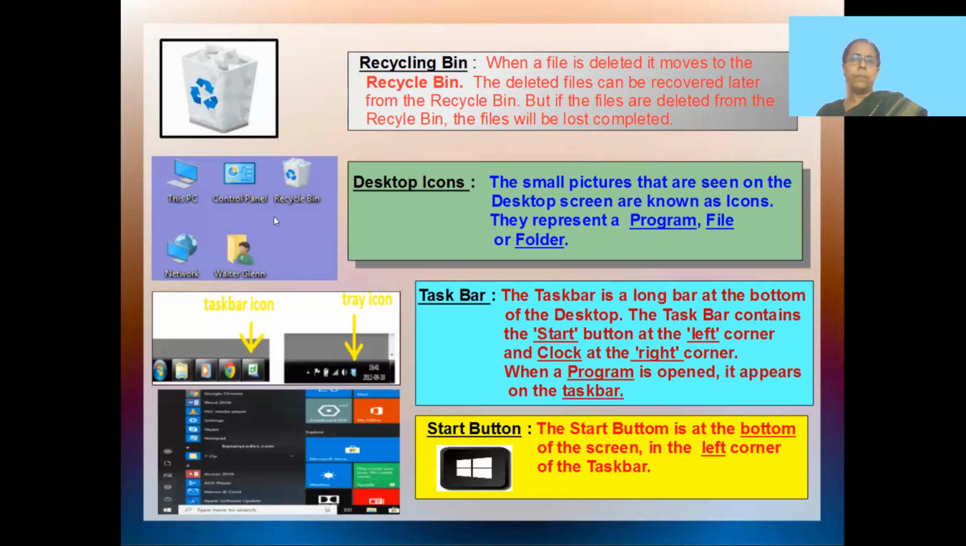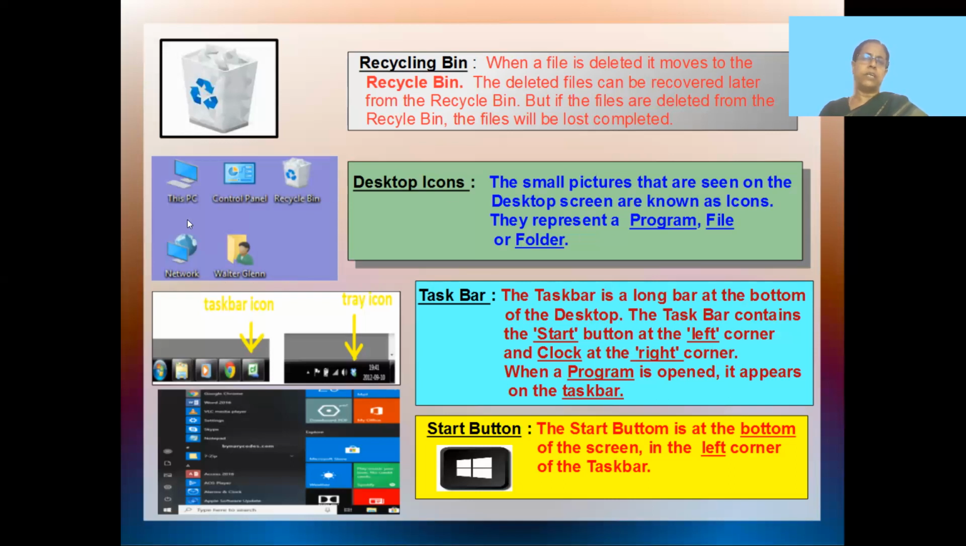Now on the desktop, this is one of the icons that you find on the desktop, a picture of the recycle bin. You find other small pictures like the PC, the control panel, the recycle bin which I just told you, network, and you can see this is a folder with a name. You can put your own name. So these pictures are seen on the desktop.